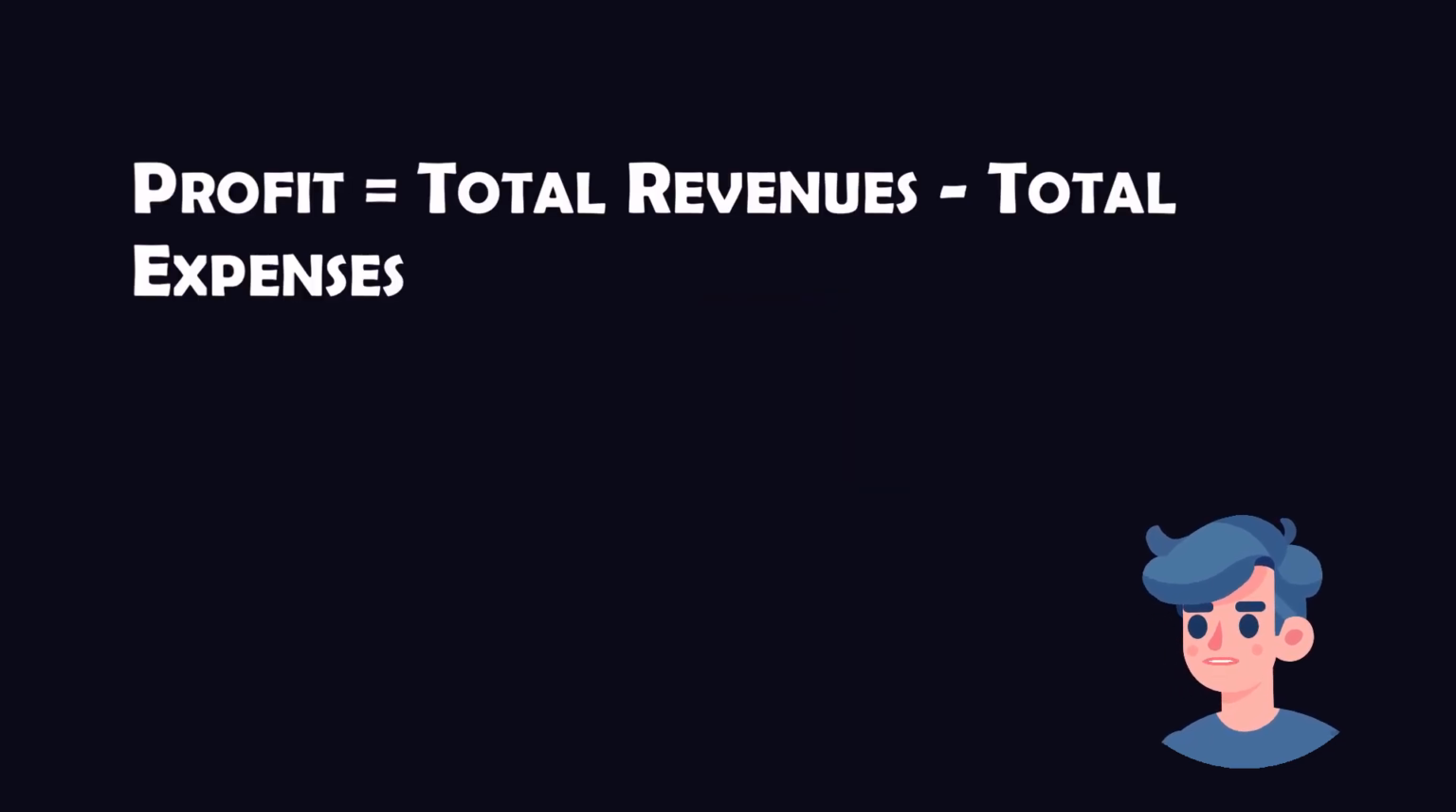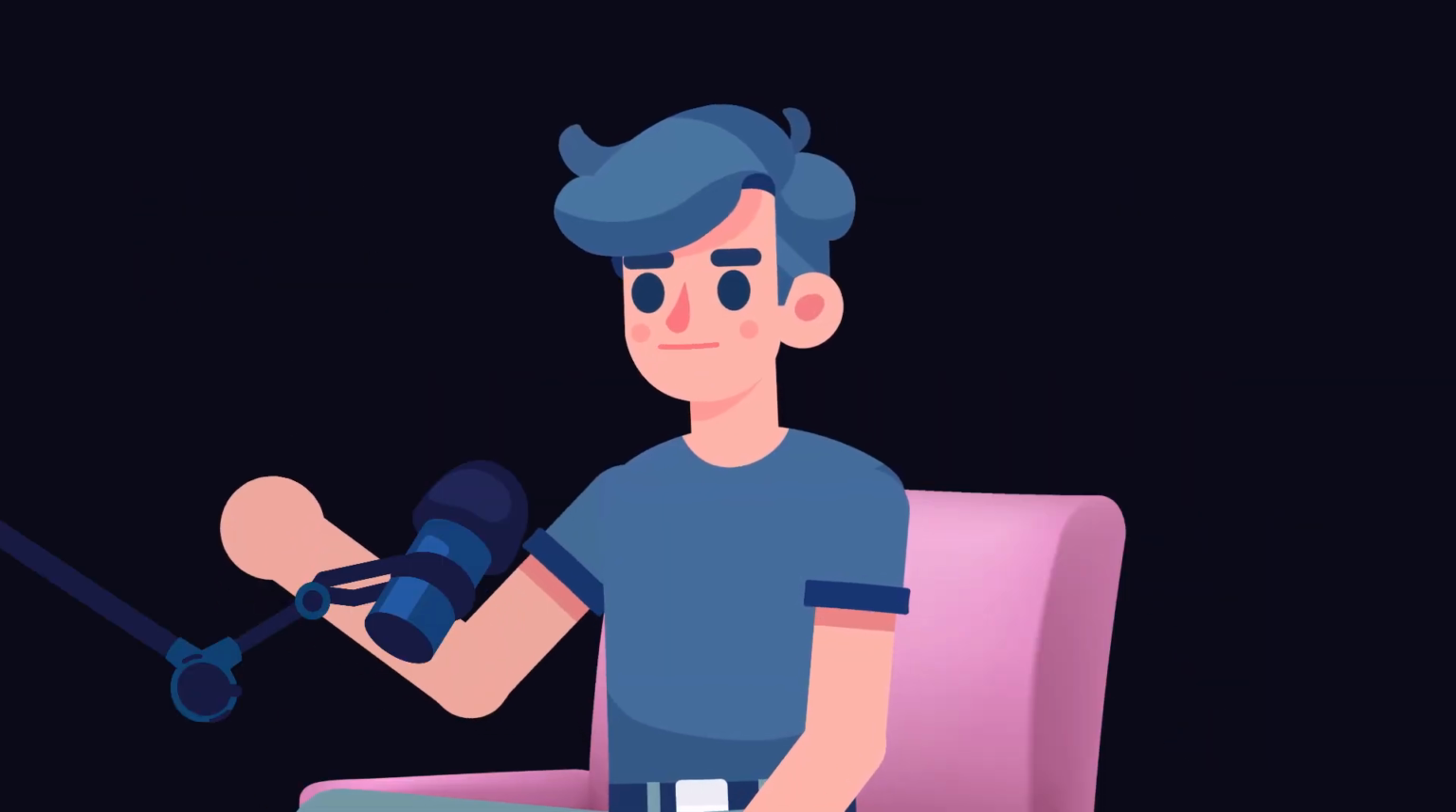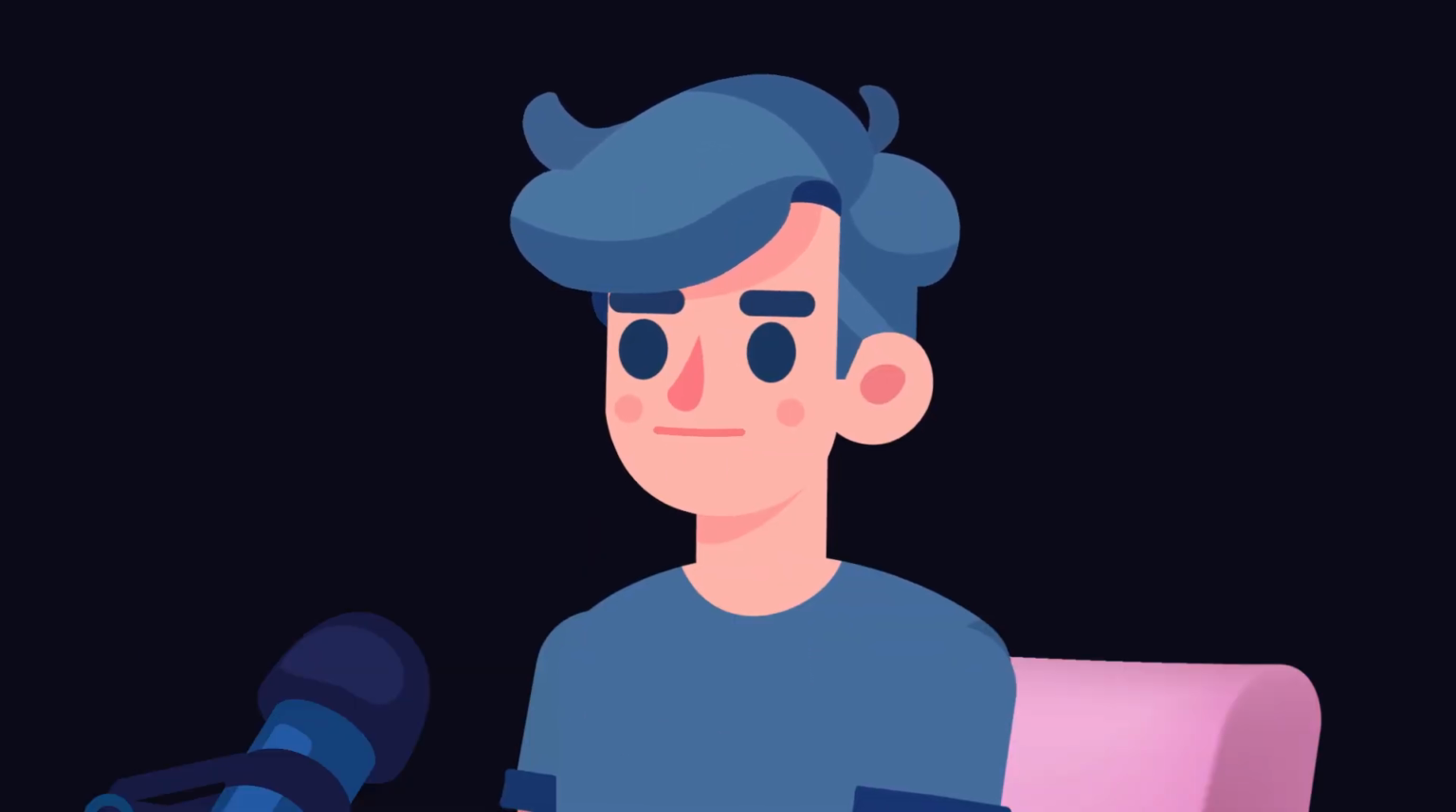Profit is calculated by subtracting total expenses from total revenues. It gives a clear picture of the company's financial health and guides investment and growth strategies. Let's take an example. Consider a company with total revenue of $500,000 and total expenses of $400,000. The profit would be $100,000.